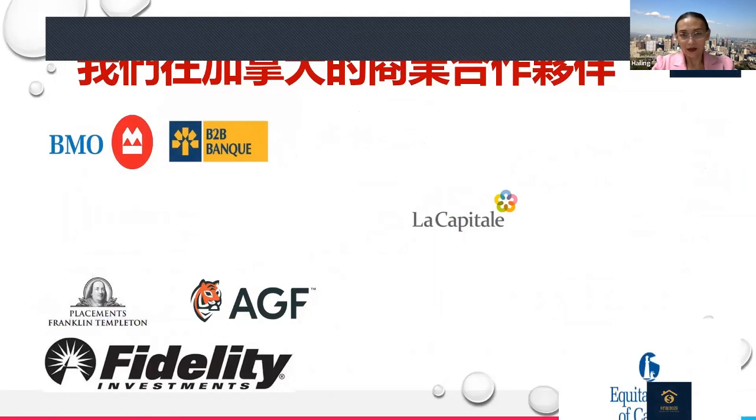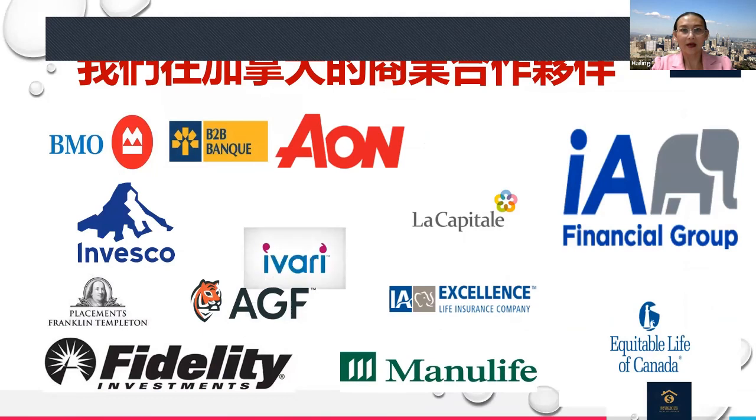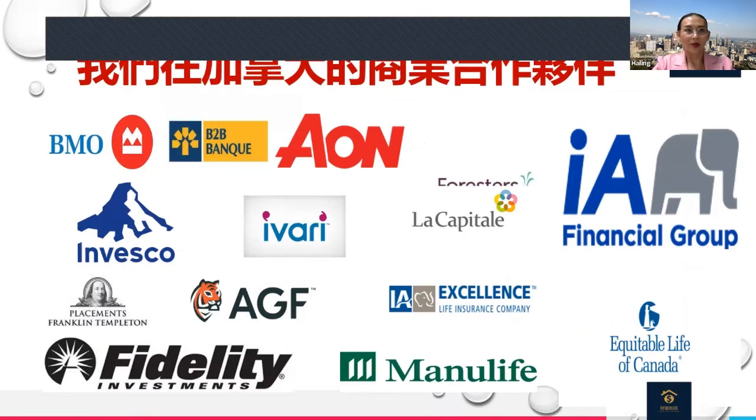Next, we would like to introduce our company. We work with many organizations. We work with Bank of Montreal to open the RSP account. We also have IA funds, and Equitable also helps us access many funds. For example, big names like Franklin Templeton, Fidelity, HF, Invesco. So our strength is to give a lot of options for the client to choose from.